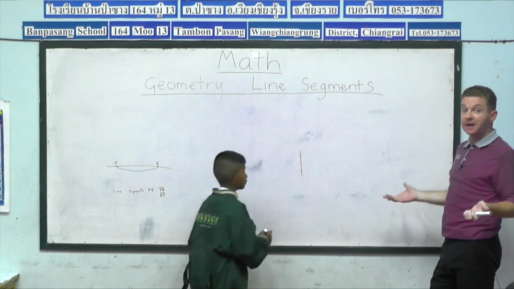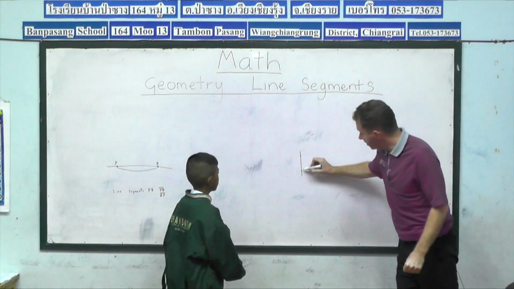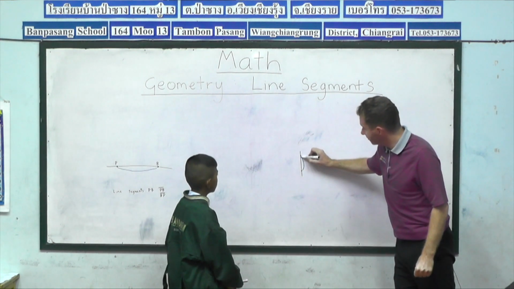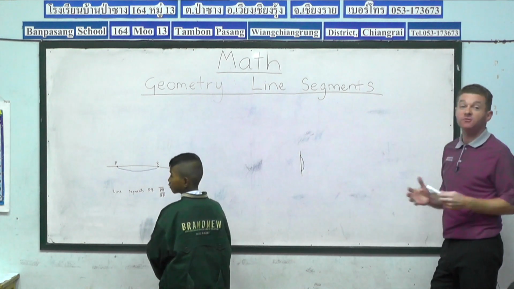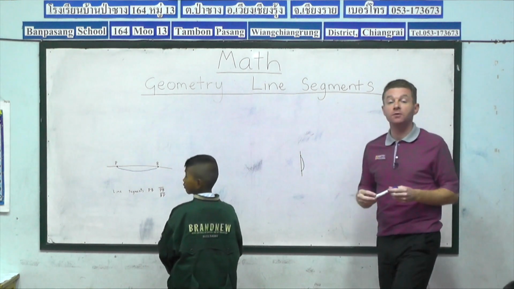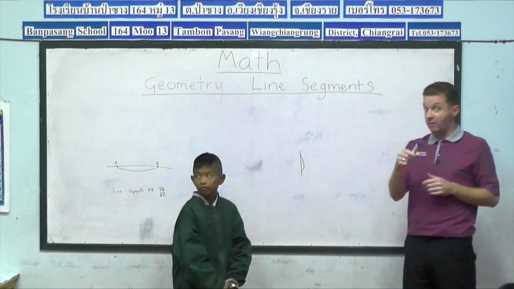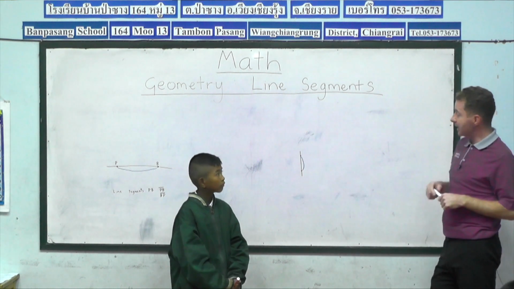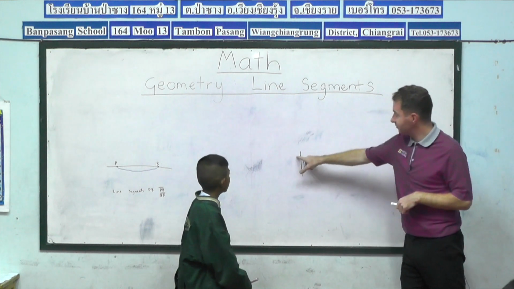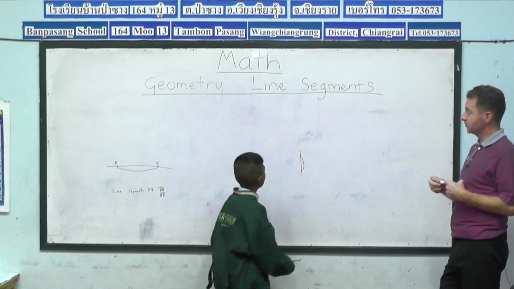Brilliant. So Pat's created his line segment. Our line segment is in between the 2 points. Now what's the next thing Pat needs to do with his points? What do points need? Names or references. So Pat, now we need references for each of your 2 points.